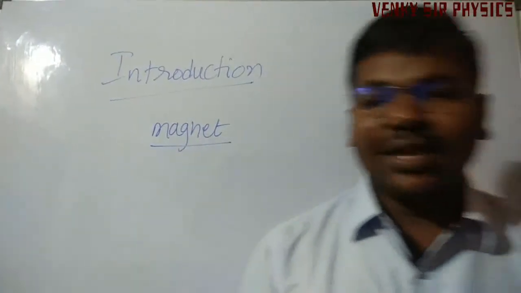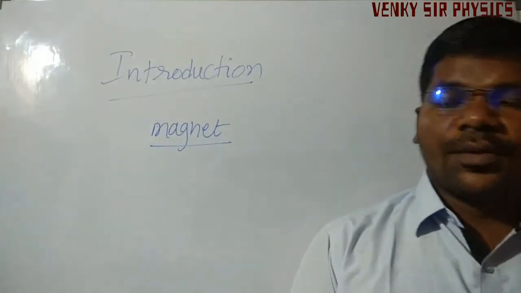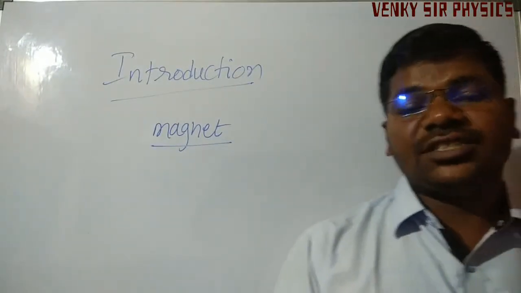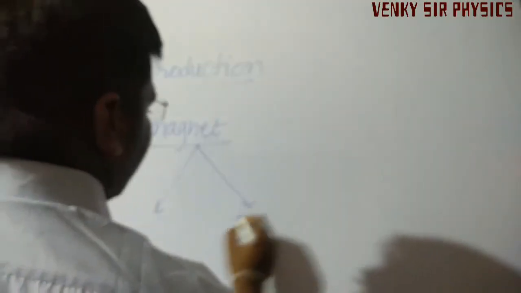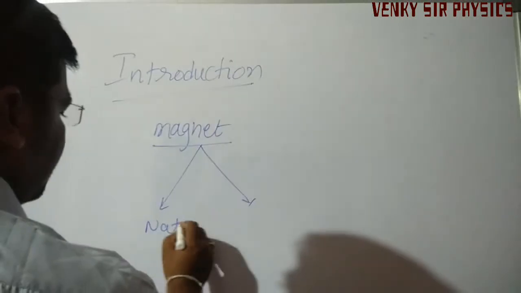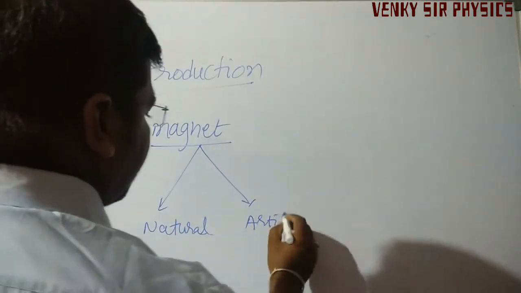A material or object which produces a magnetic field. So these magnets are of two types. What are they? Natural and artificial.